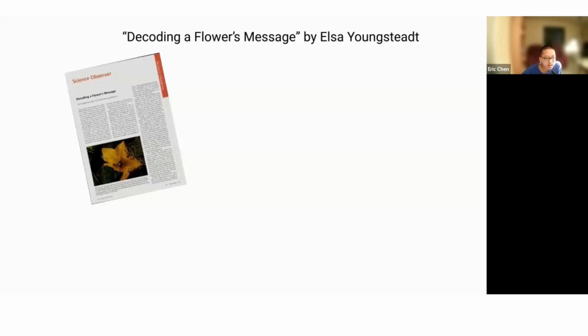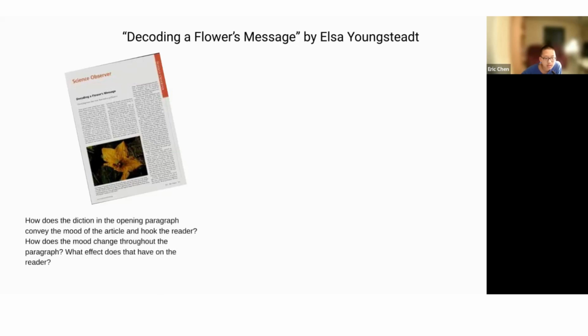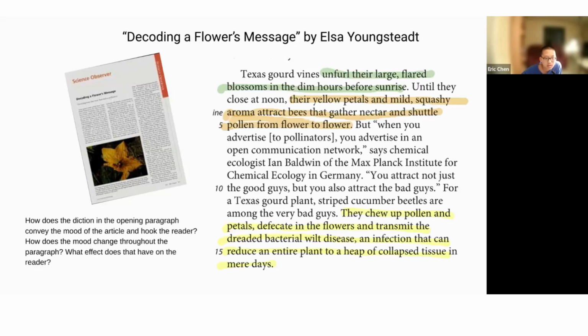I chose this article to analyze because I think that it demonstrates how I've learned to analyze articles in this class. In this article, I am going to explain how Youngstel uses diction and mood changes to hook the reader in the opening paragraph. In the first paragraph, the author uses notable diction to grab the attention of the reader.